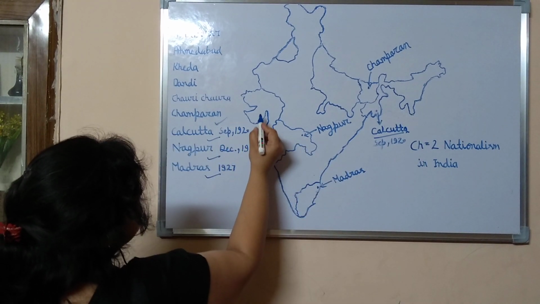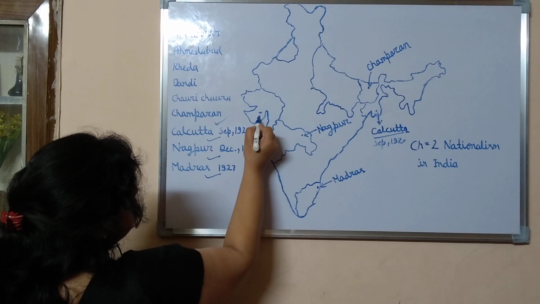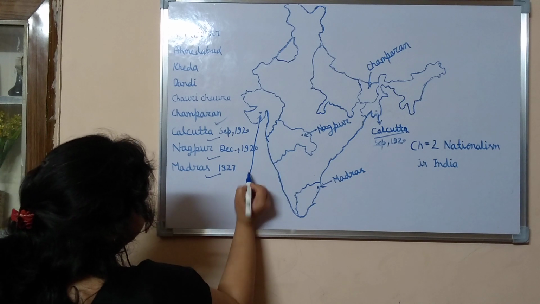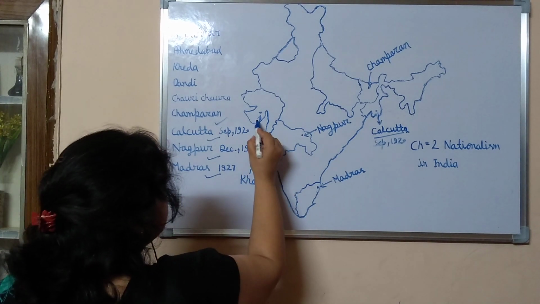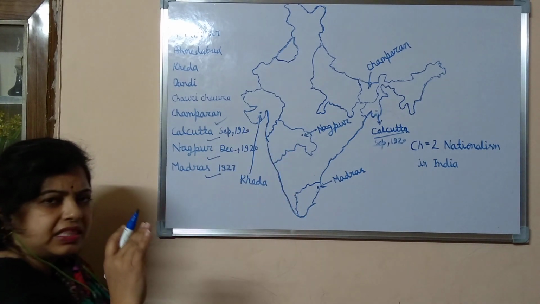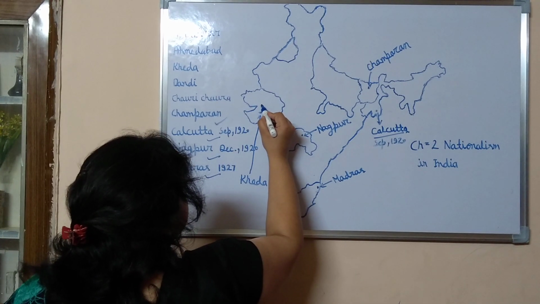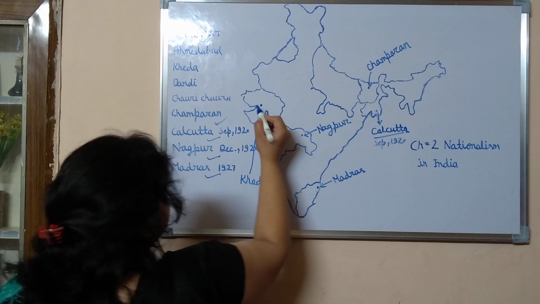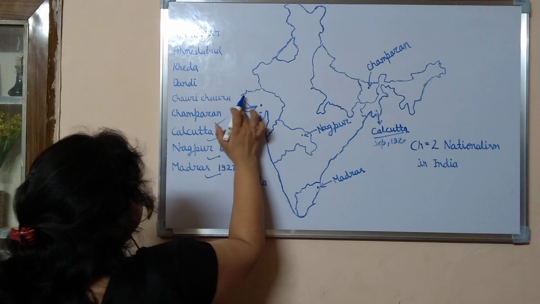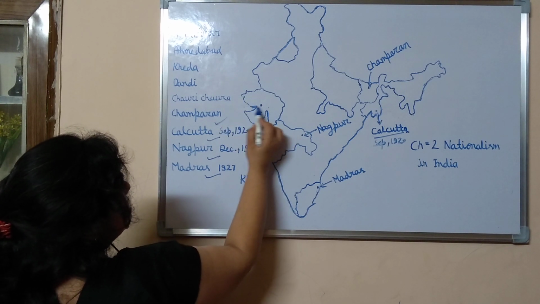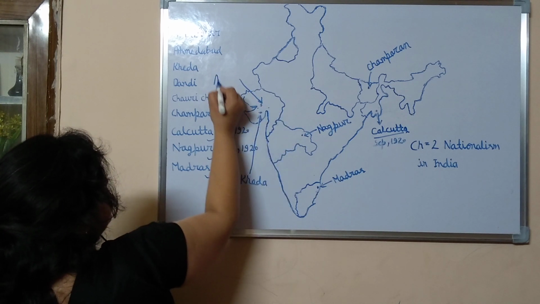In Kheda, here, in 1918, he organized his second satyagraha, and the satyagraha of mill workers in Ahmedabad. This is Ahmedabad, just above the Tropic of Cancer, Ahmedabad.